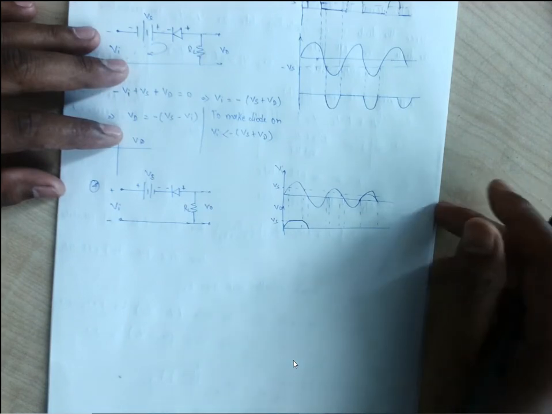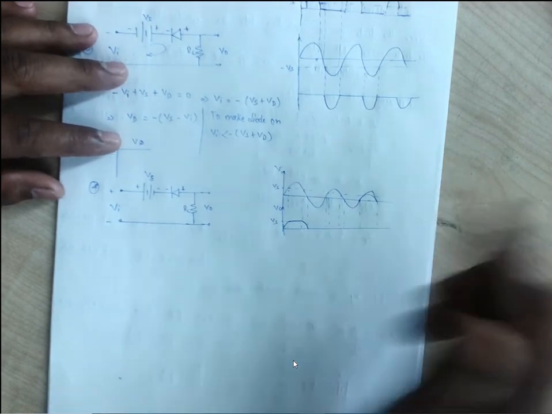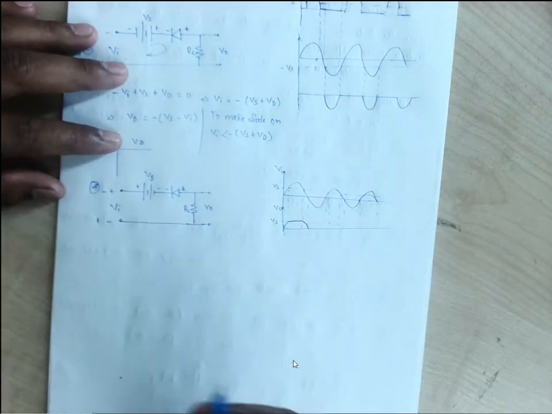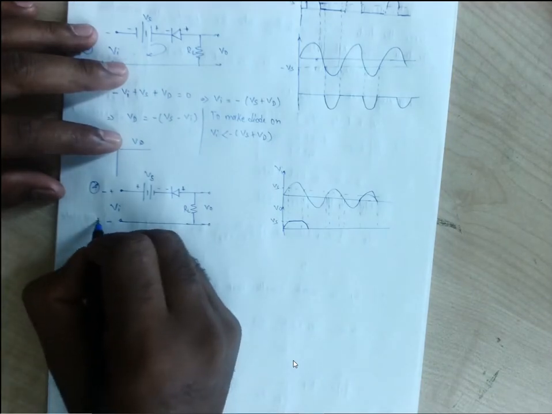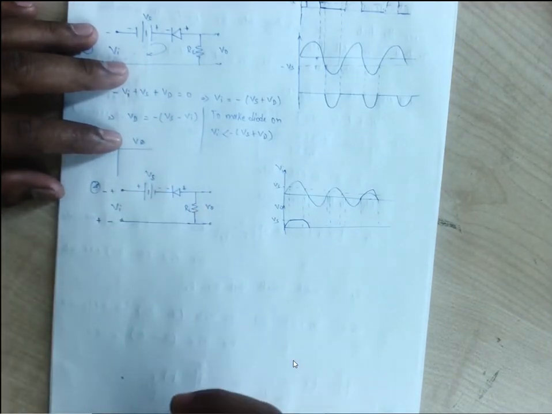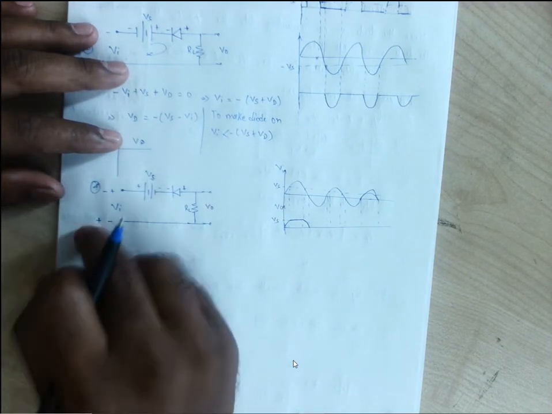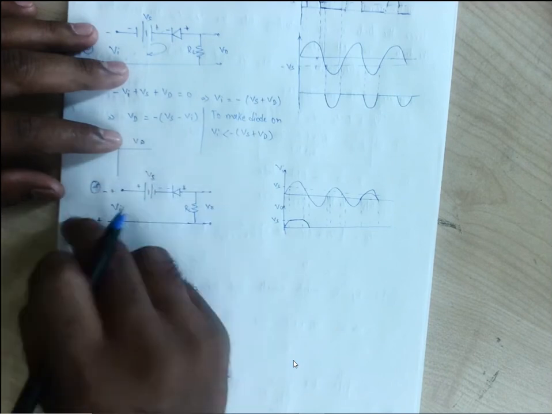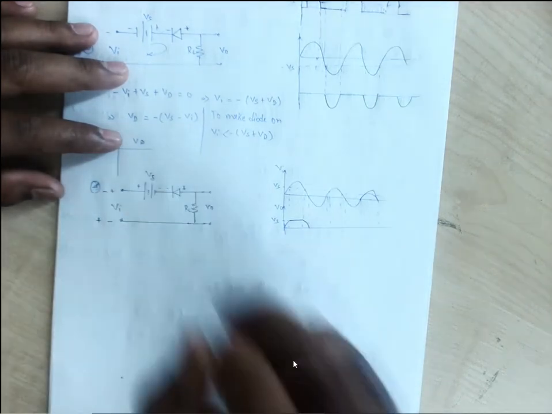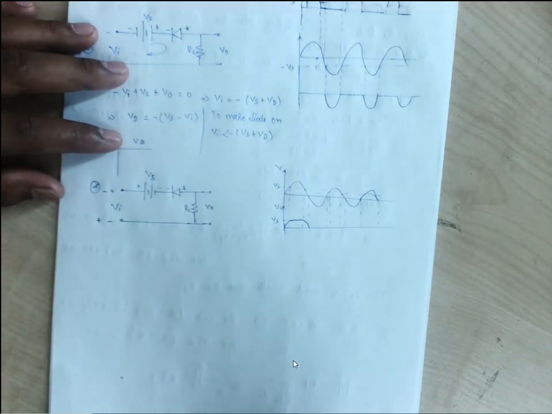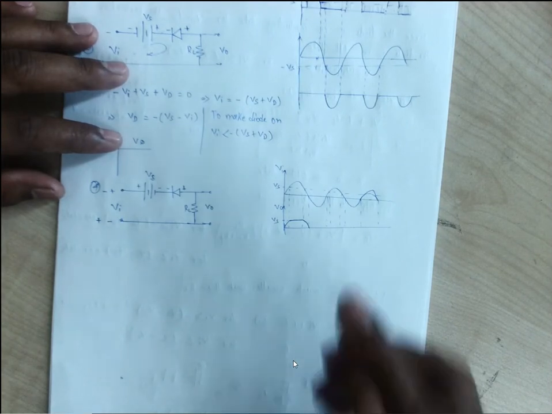Now for the negative half, negative half means it is plus, it is minus. So it is plus minus plus minus, so it is supporting the diode throughout the negative half. These two get added and it is supporting the diode to remain on. So throughout the negative half we will have our output.